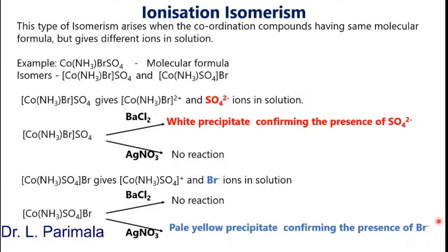So this kind of isomerism is known as ionization isomerism, which arises due to the ionization of the coordination compound. So the name is ionization isomerism. When you dissolve the coordination compounds in water, they give different ions, so the isomerism arises. That is why it is known as ionization isomerism.